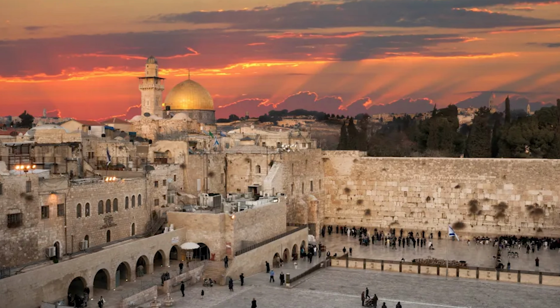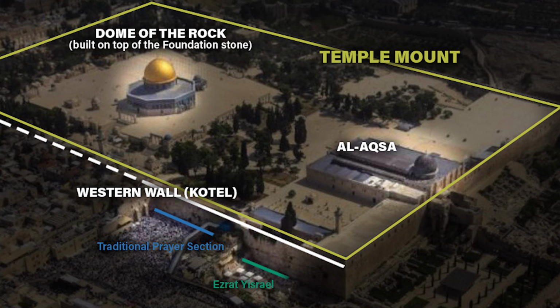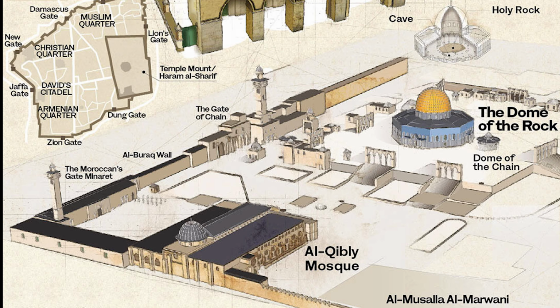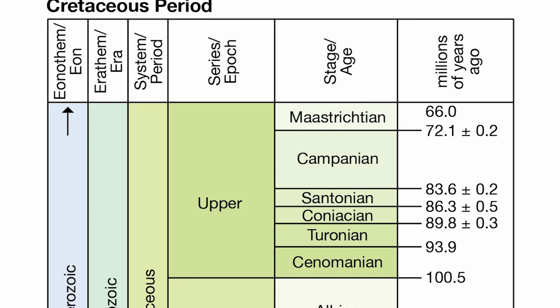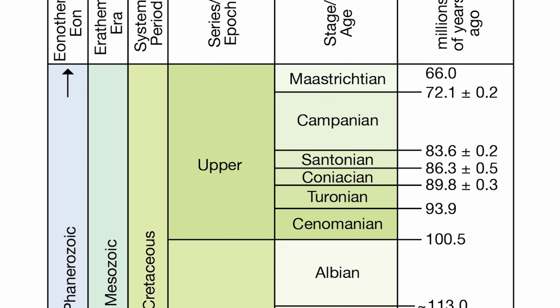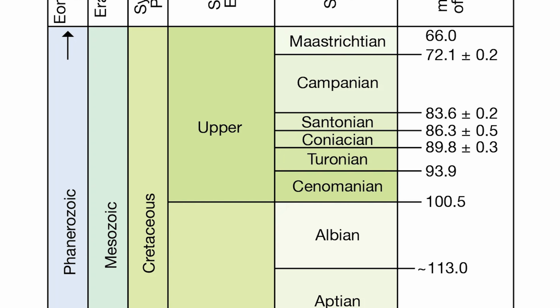The surrounding area is known by different names, depending on one's faith. In Judaism and Christianity, it is known as Temple Mount. To Muslims, it is known as the Noble Sanctuary. From a scientific perspective, the foundation stone is a part of a 90-million-year-old geological formation which dates back to the Upper Turonian stage of the Late Cretaceous period.